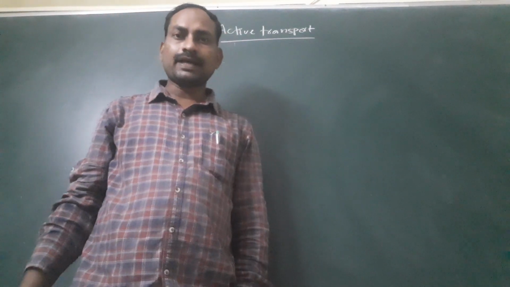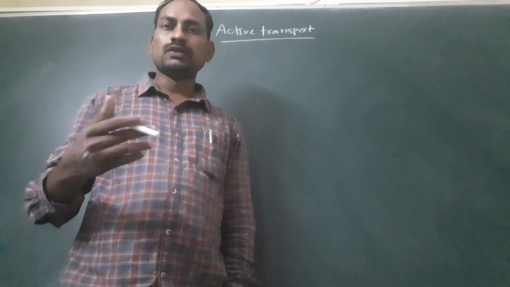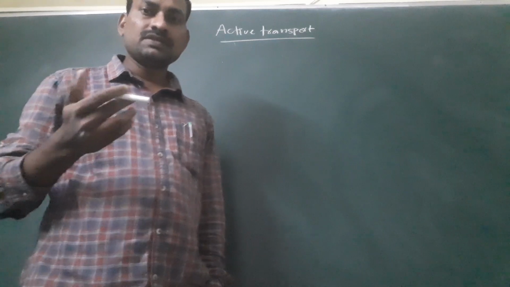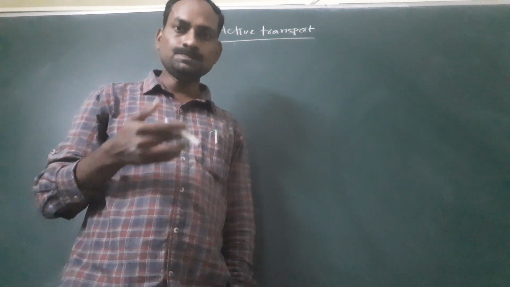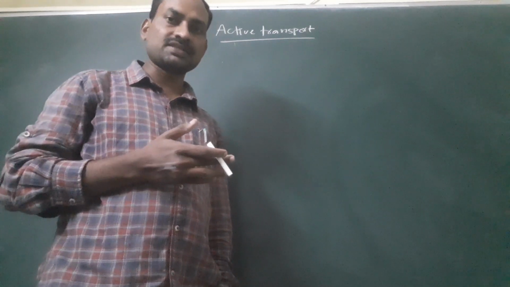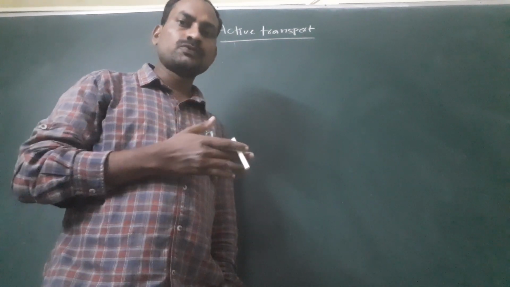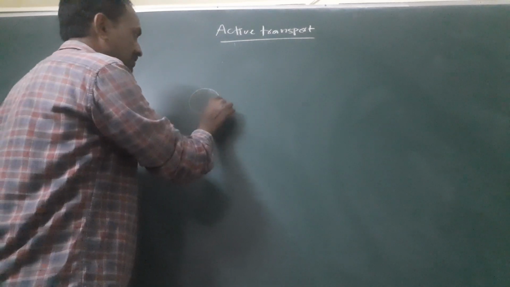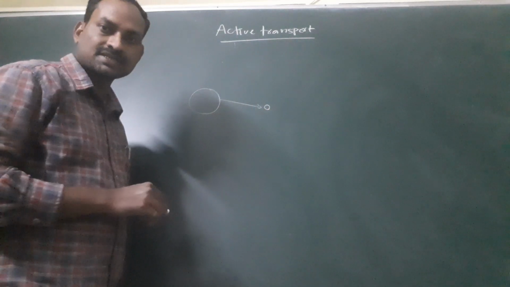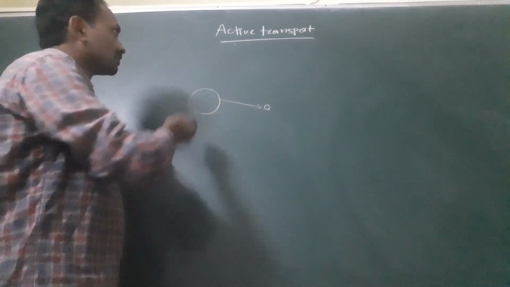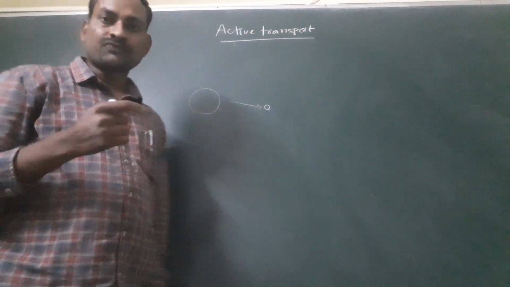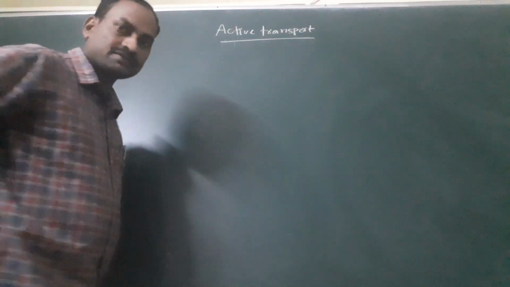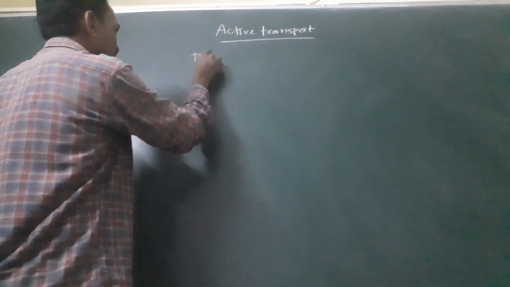Unlike diffusion, active transport takes place from lower concentration region to higher concentration region. In diffusion, as we discussed yesterday, the molecule or substance or ions are transported from higher concentration region to lower concentration region. But here in active transport, the transportation takes place from lower concentration region to higher concentration region.